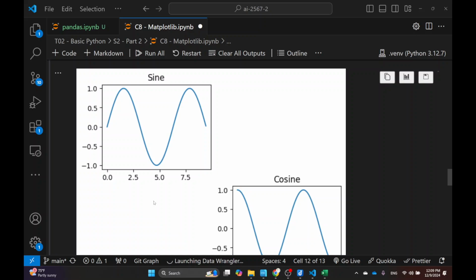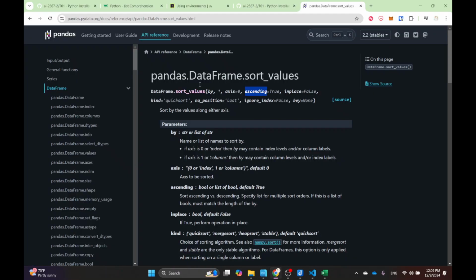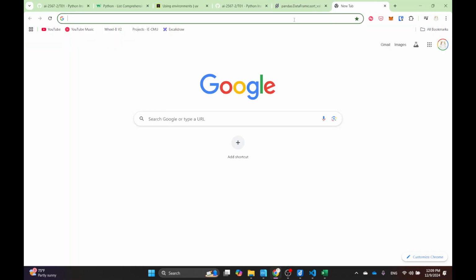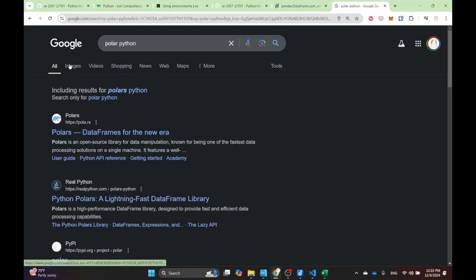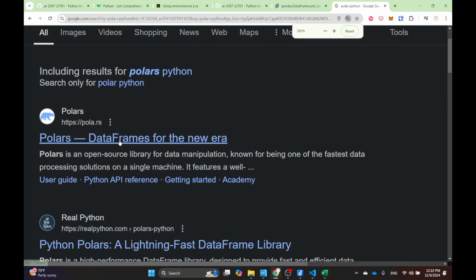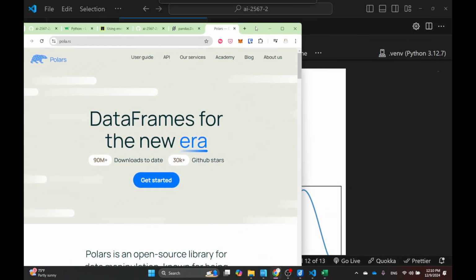Okay, so before we go, I wanna introduce you to the newcomer. Like I mentioned before, maybe 5 years ago, Pandas, NumPy, and Matplotlib would be the 3 pillars of Python libraries, right? But right now, that pillar has started to shake a little bit, actually quite a lot. So the newcomer to beat Pandas is called Polars. This one is gaining a lot of attention for a couple years now. It's called Polars, and if you look at the logo, you can see that they're actually targeting Pandas.